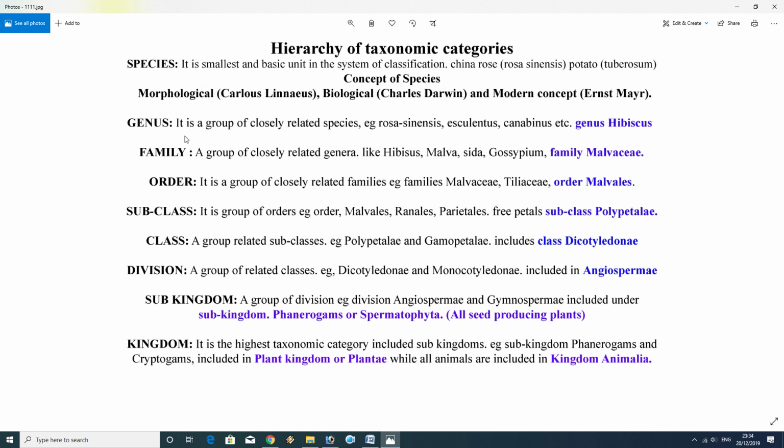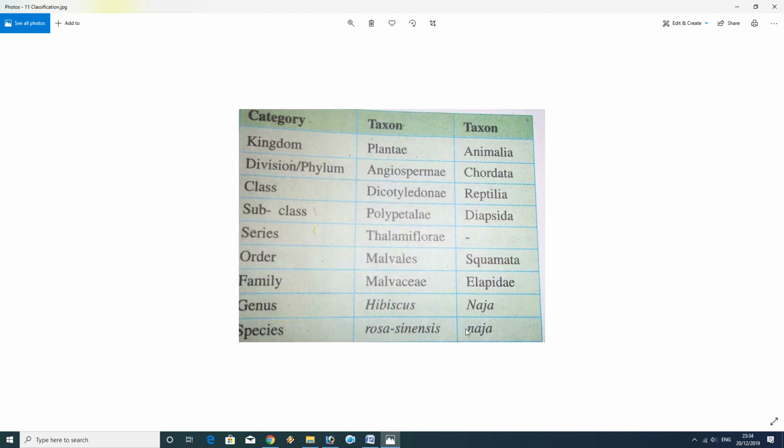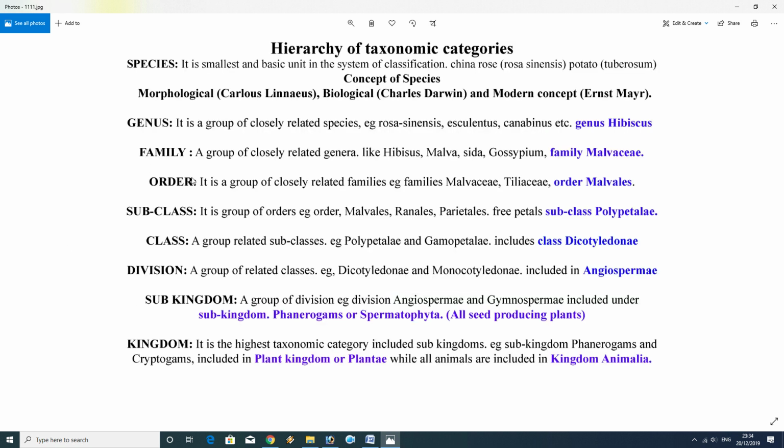Now, what is meant by genus? It is a group of closely related species. All species like China rose, and others such as esculentus and cannabinus, are placed under the genus called Hibiscus. As you can see here, Hibiscus is there. Now family. A family is a group in which closely related genera are present. Like Hibiscus, in the same way Malva, Sida, and Gossypium are included in the family called Malvaceae.